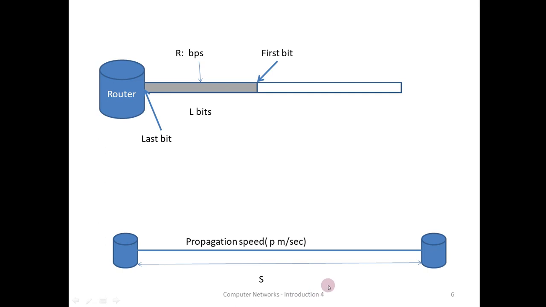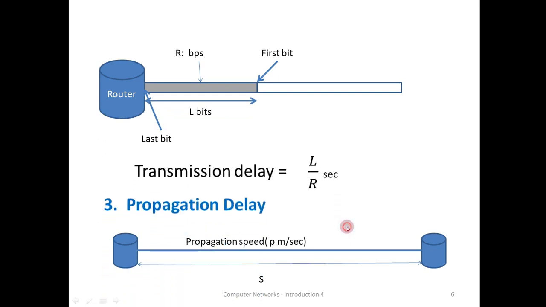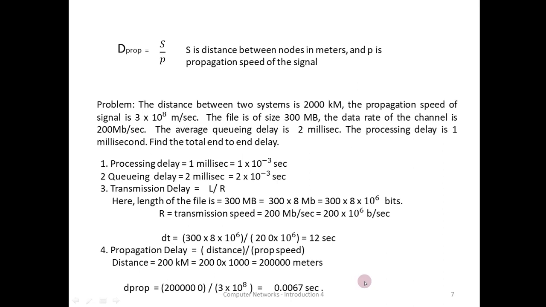This is equivalent to the speed of the car in that particular example. So the transmission delay is L by R, and the propagation delay is given by S divided by P. S is the distance between the nodes in meters and P is the propagation speed of the signal. Okay, a problem. We will look at a problem and then we will really understand how the delays are to be calculated.